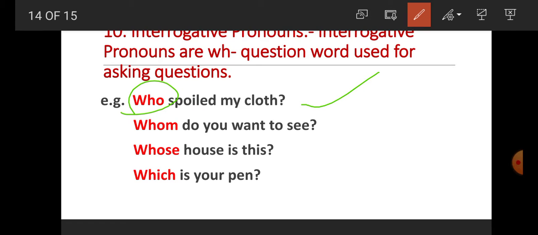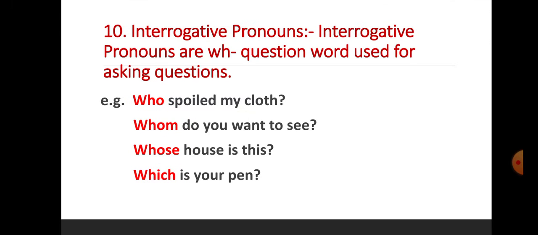Second one, whom do you want to see? So here, student, whom is used for asking a question, and whom is what? The pronoun. Whose house is this? So here, student, whose is used for asking a question. Which is your pen? So which is used for asking a question, and they all, who, whom, whose, and which, are what? They are WH question words that are used for asking questions. So they are which pronoun? They are interrogative pronouns.